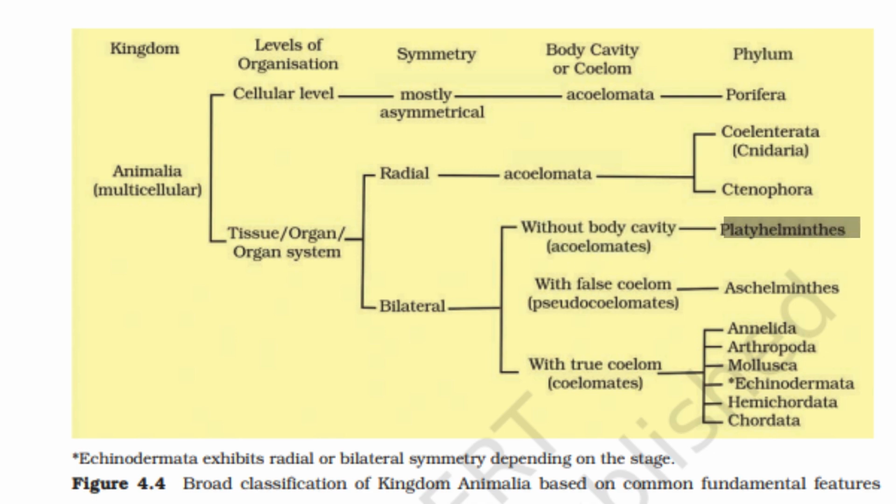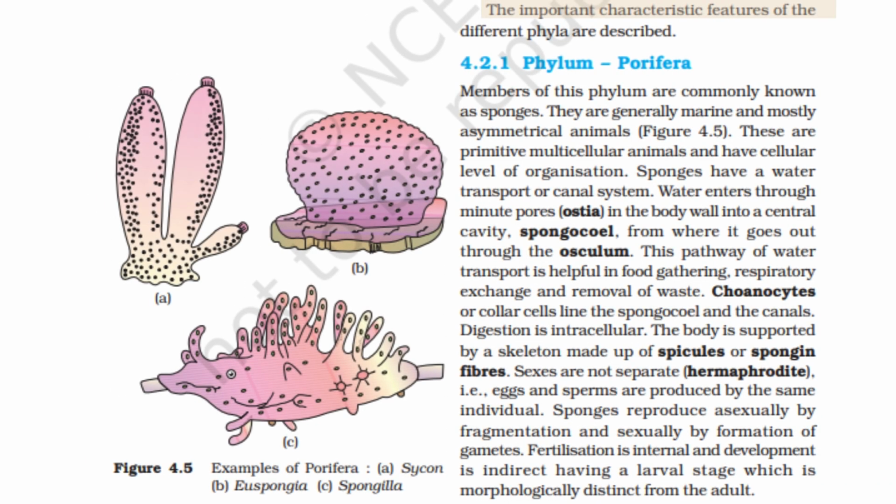Phylum Platyhelminthes. Level of organization, organ system. Symmetry, bilateral. Body cavity or coelom with false coelom, that is pseudocoelomates. Phylum Aschelminthes. With true coelom, that is coelomates: Phylum Annelida, Arthropoda, Mollusca, Echinodermata, Hemichordata and Chordata. Echinodermata exhibit radial or bilateral symmetry depending on the stage. The important characteristic features of the different phyla are described.